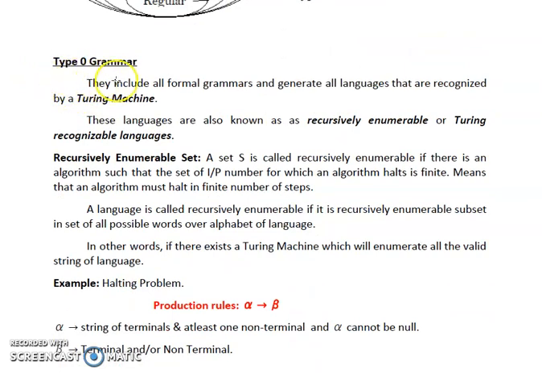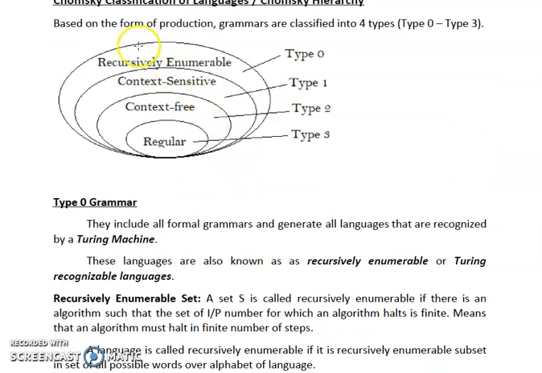According to type 0 grammar, they include all the formal grammars and generate all languages that are recognized by a Turing machine. As I have shown you in this diagram, it consists of all other formal grammars. So our recursively enumerable grammar consists of context-sensitive grammar, context-free grammar and regular grammar.